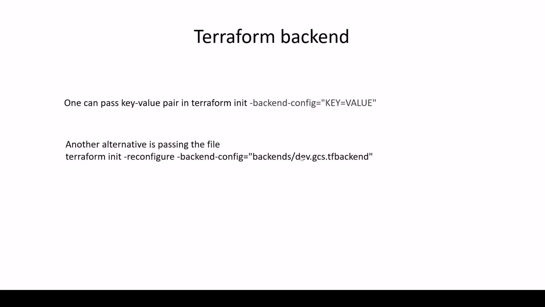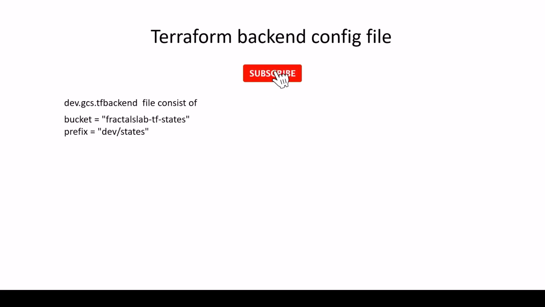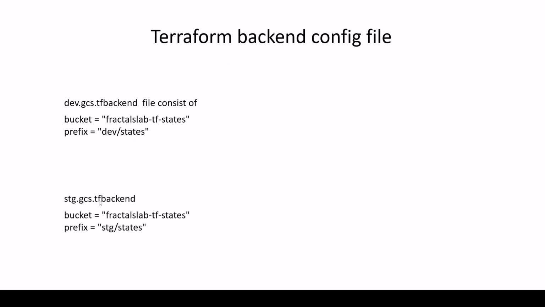Dev. This is the staging name, and the GCS. This is the backend name, so that the user can understand: hey, the backend is a GCS backend. So we are saving our data on the GCS side, and the tfbackend name is pretty self-explanatory, right? That's how we can configure the backend. The backend file consists of a bucket name and the prefix, right? The bucket name is the root bucket, and the prefix is something like dev or stage, right? And for the staging tfbackend, the only change is the prefix. Here the prefix is dev, and here the prefix is stage.